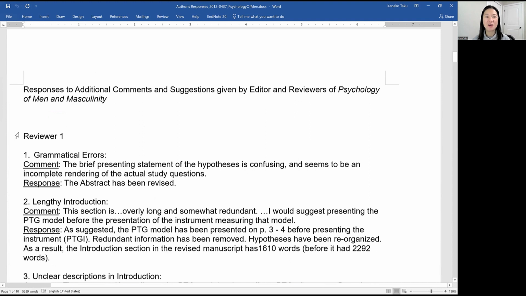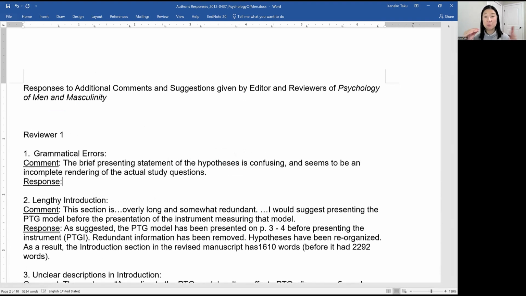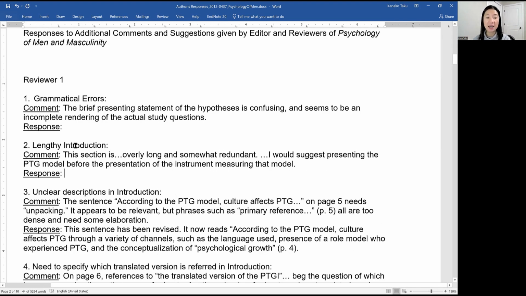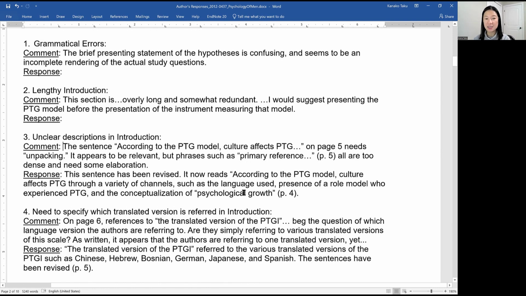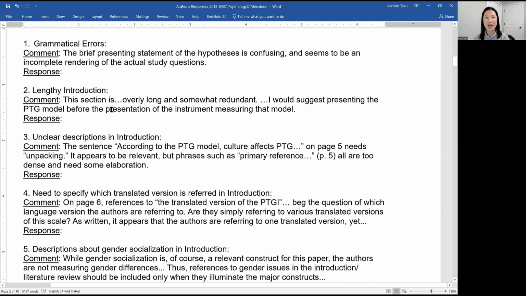So start with this, reviewer one. I summarized it as grammatical errors. And then I copy and pasted the actual comments. And then for here, because this is the final version, I already have my response. But at level 31, I don't have to have this yet. So all I have to do is summarize it and make the comments. Summarize it, copy and paste the comments, and I didn't have to have this one because that will be my work for level 32. So just like this. This is how I'm going to format my response letter.